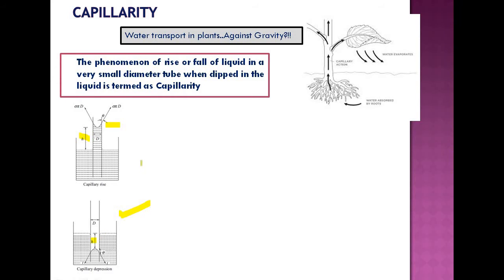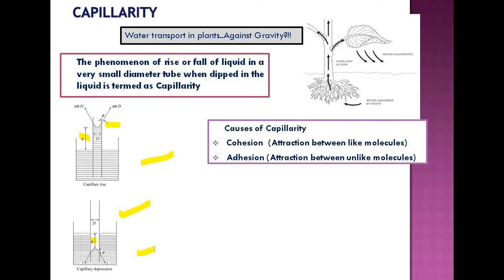One is capillary rise, the second one is capillary depression. The same tube is dipped in the same beaker but with a different fluid. So obviously capillary rise or capillary depression, collectively known as the property of capillarity, is a characteristic of the liquid.